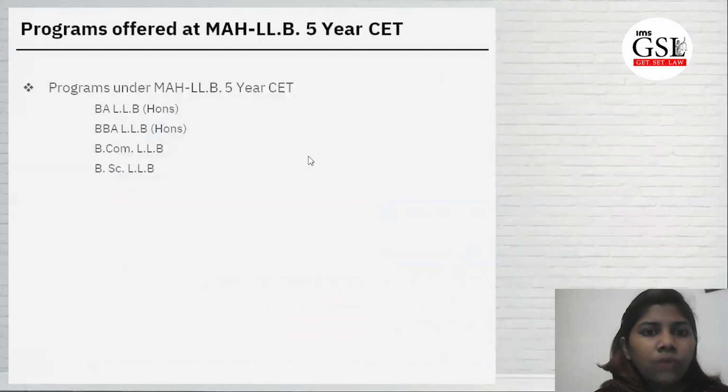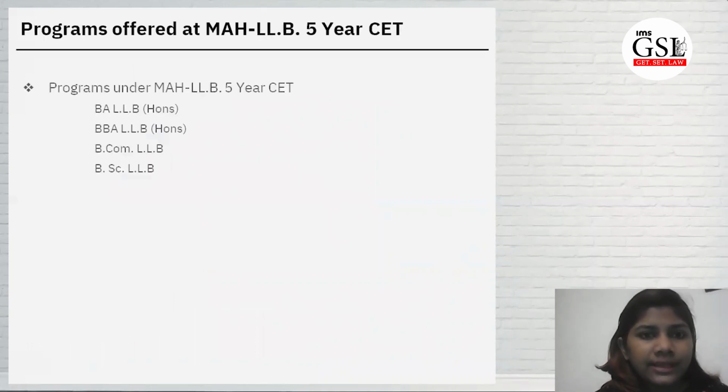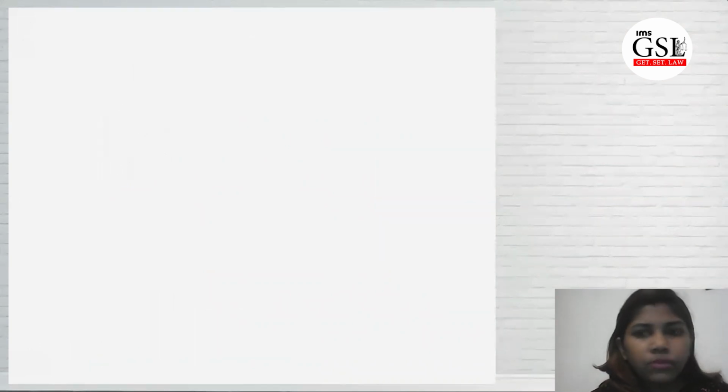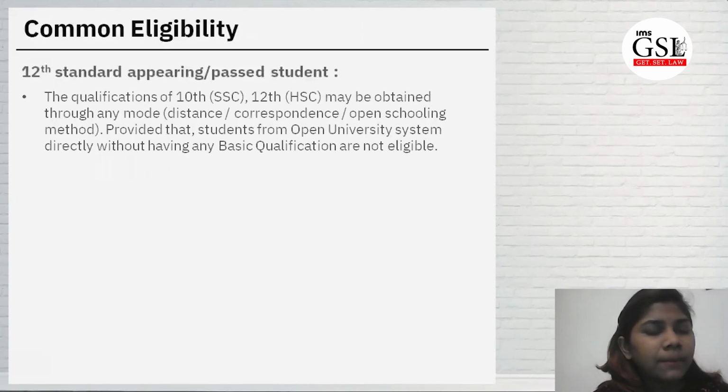The programs offered under the MHCET LLB 5-year exam are BA LLB, BBA LLB, BCom LLB, and BSc LLB. So all the streams are covered, and students belonging to any stream can write this exam. Moving ahead to the eligibility. The common eligibility is 12th standard appearing or passed out students.